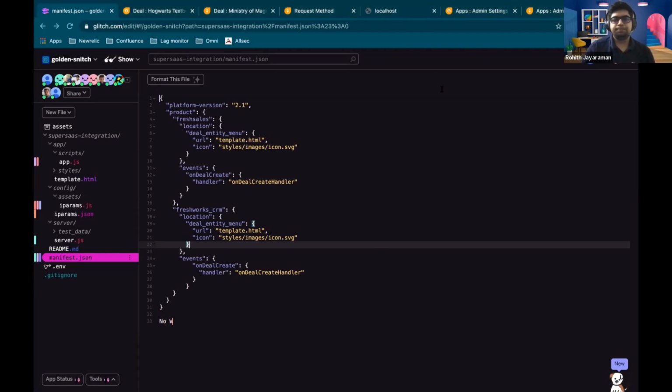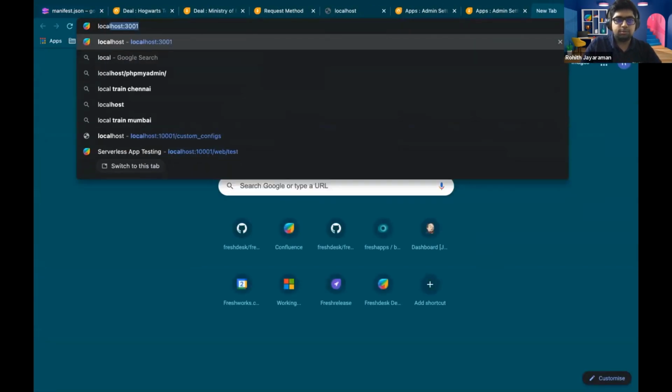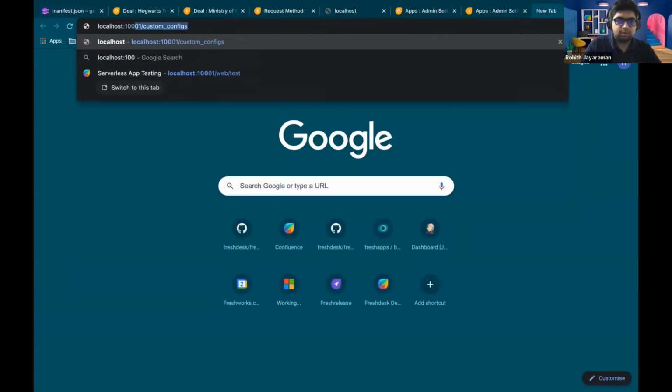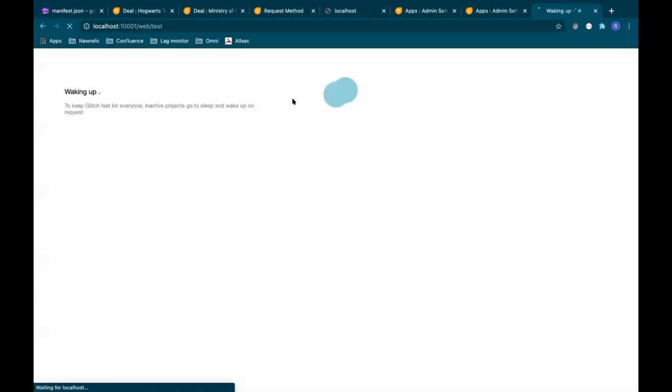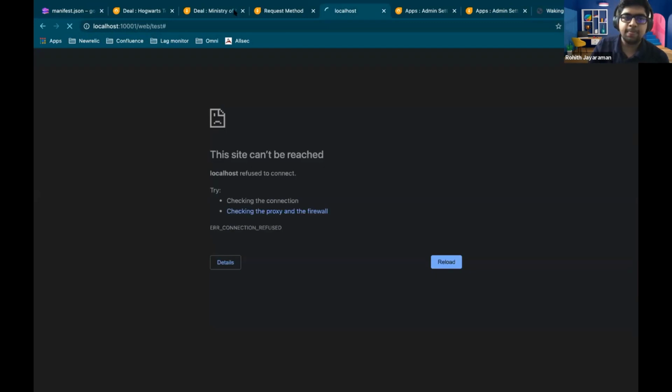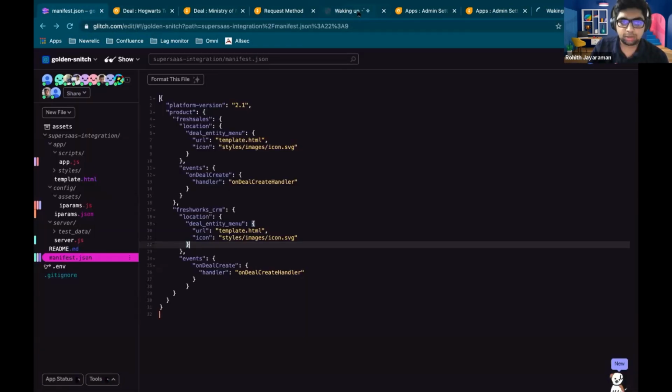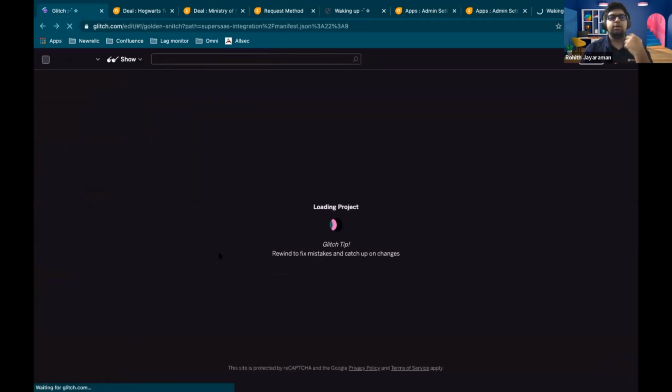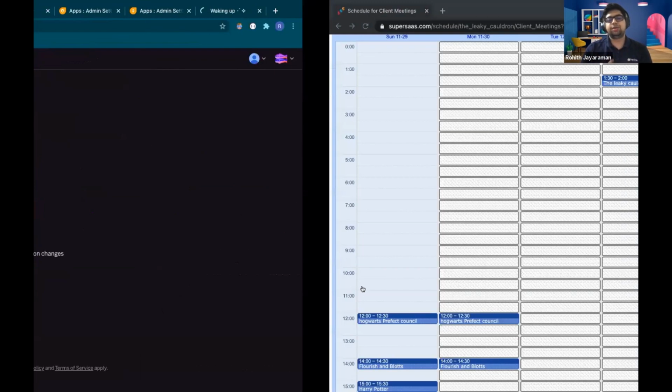Okay, so yeah, we can just go back to this part. Okay, I seem to be getting an error, but basically how it would work is that you can run whatever local tests that you need over here, and you will get the payload to create an event over here.